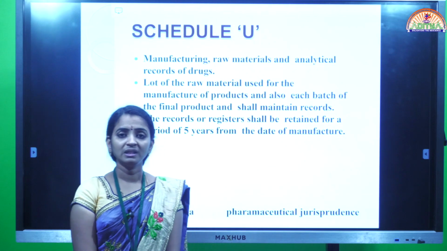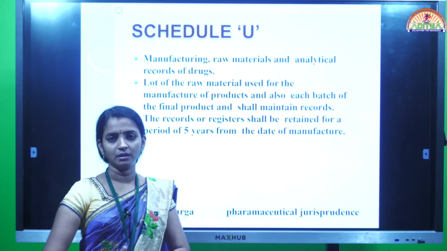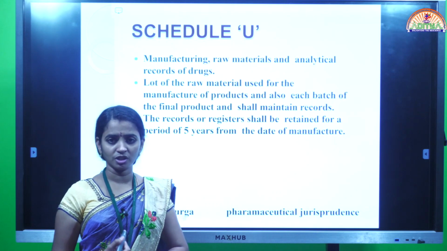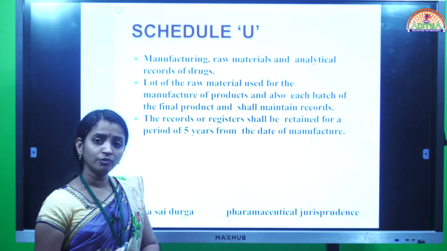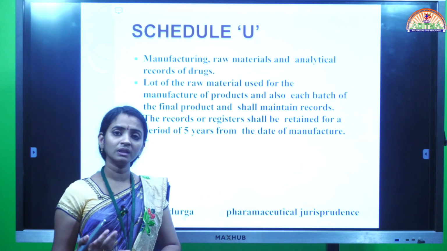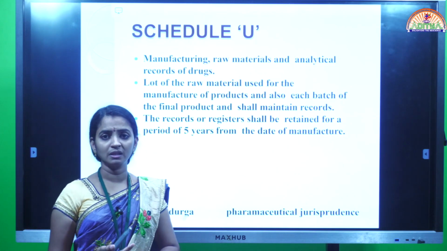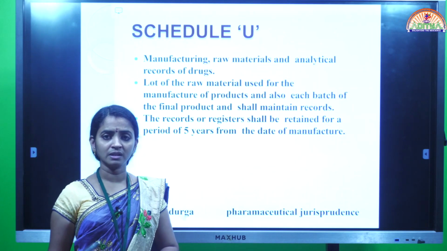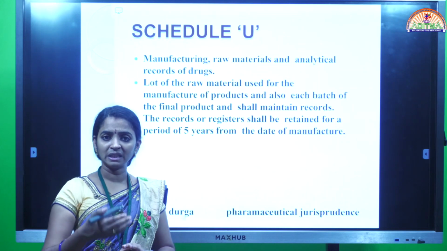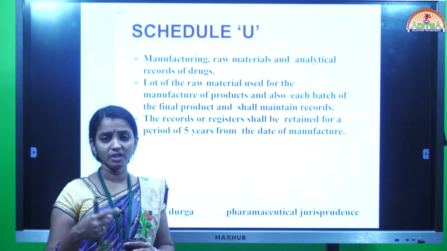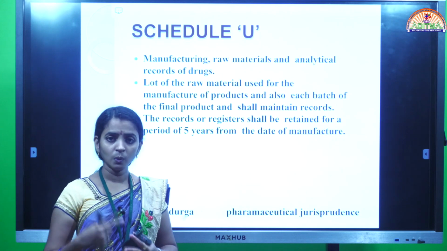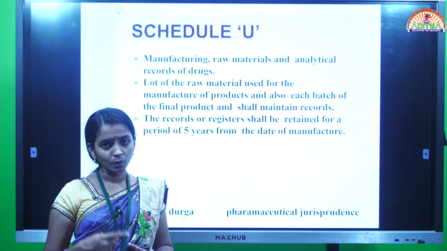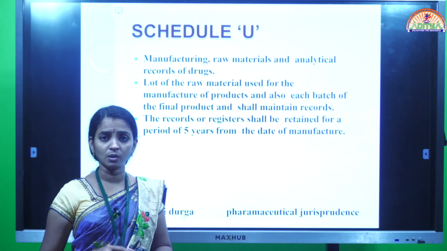Okay, so in the manufacturing area, like in one industry or in a lab where you are carrying out the manufacturing procedure, before the manufacturing, first you are procuring the different types of raw materials for the product formulation. So while you are procuring the raw materials, what are the materials you procured, from which company, who's the seller, from whom you are purchasing the particular product, what is the quantity you procured, what is its cost.